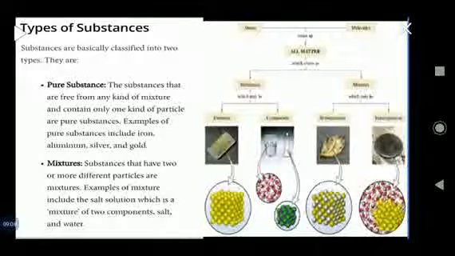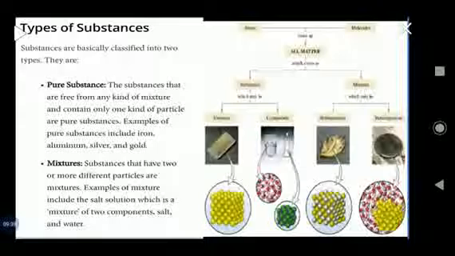Types of substances. The first one is pure substance. The substances that are free from any kind of mixture and contain only one kind of particle are pure substances. Examples of pure substance include iron, aluminium, silver, and gold. So pure substances are free from any kind of mixture. They don't contain any kind of mixture, but contain only one kind of atoms.